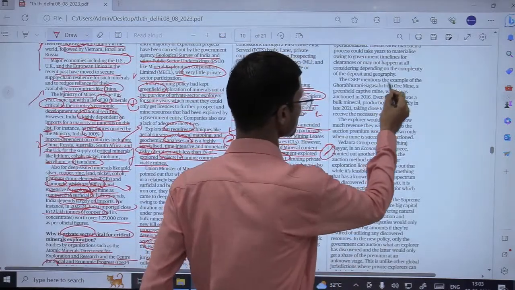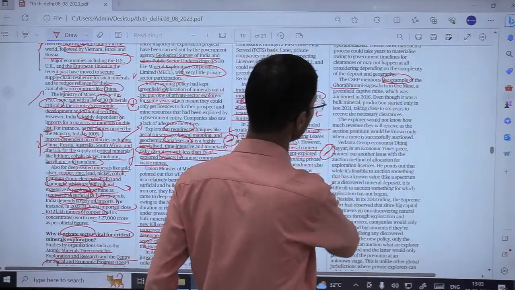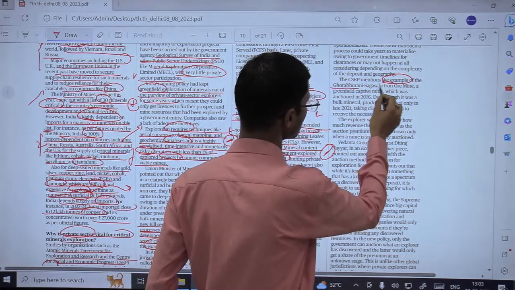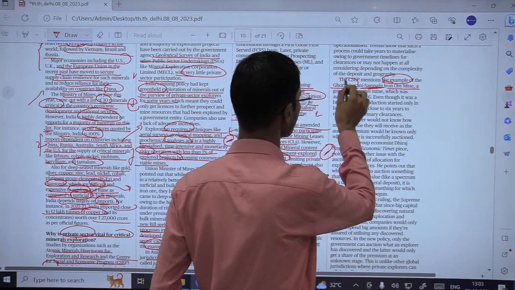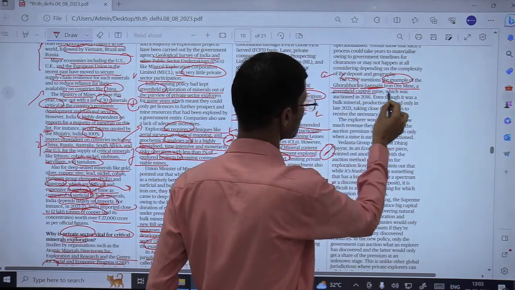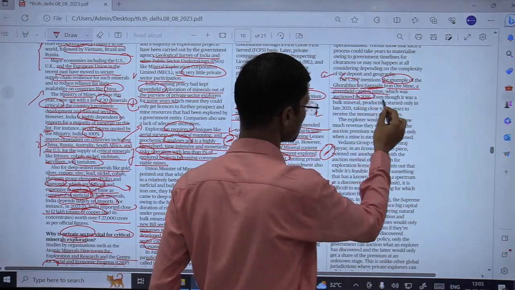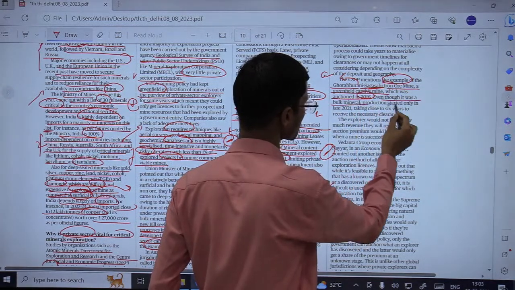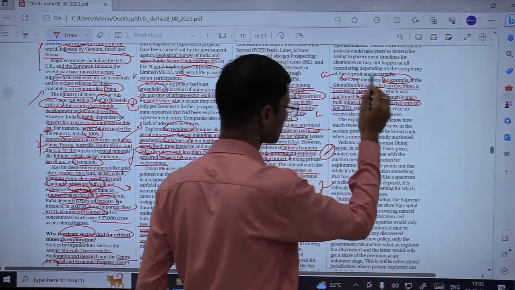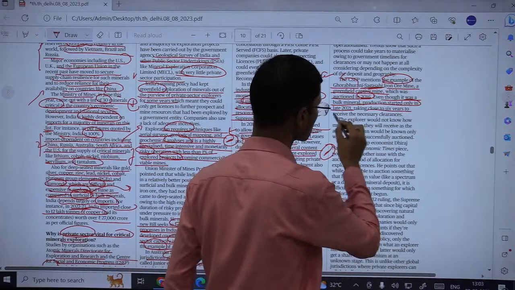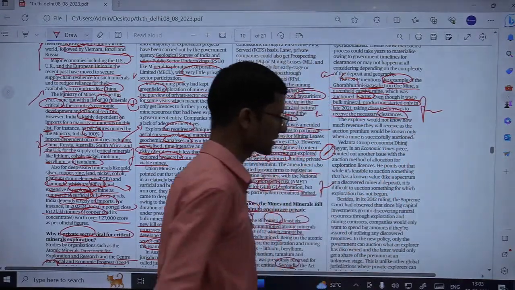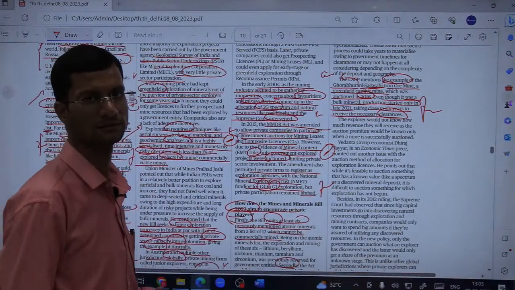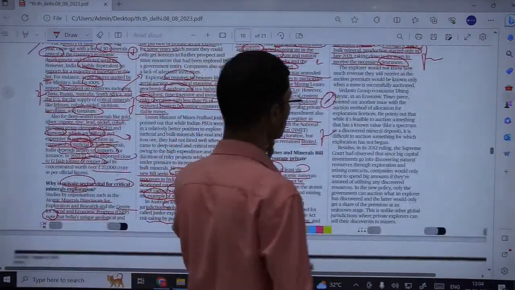CSCP mentions the example of Ghora Bhurani Sagasahi iron ore mines, this is in Odisha, remember. A greenfield captive mine which was auctioned in 2016, even though bulk mineral production started only in late 2021, taking close to 6 years to receive the necessary clearances. So see, one clearance takes 6 years, so private players don't come for this reason. Okay, so this is a major issue, one of the major issues.